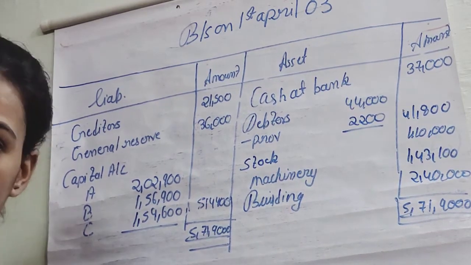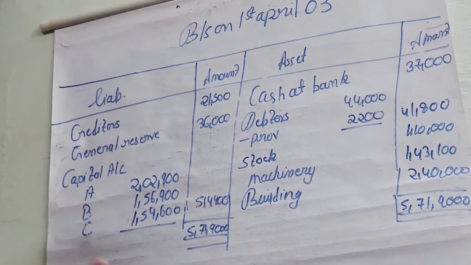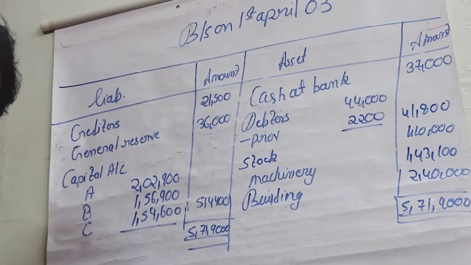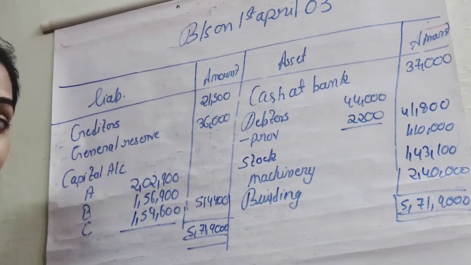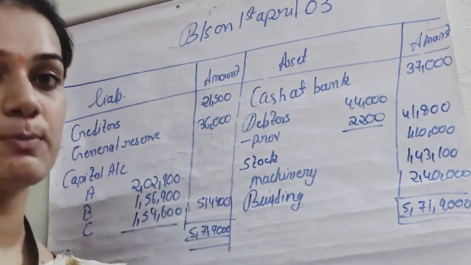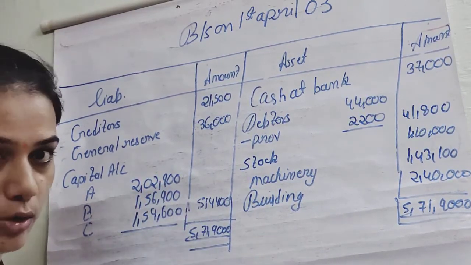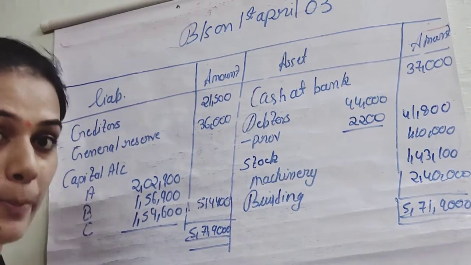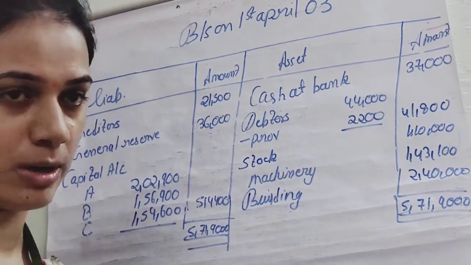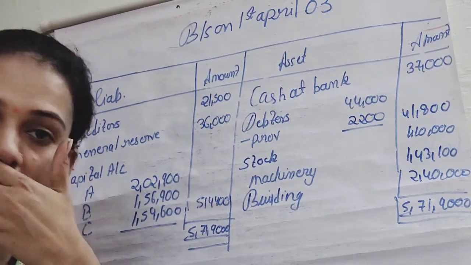So this is all. This is the full-fledged question, and the most important thing, you must be very clear about each and everything. That the only thing which we have to show in the revaluation account is the adjustment given at the last of the questions. ठीक है, जो भी assets की value में increase या decrease हो रहा है, बस हम वही दिखाते हैं revaluation में. So इसके लिए भी हमने बताया था कि there are two things.